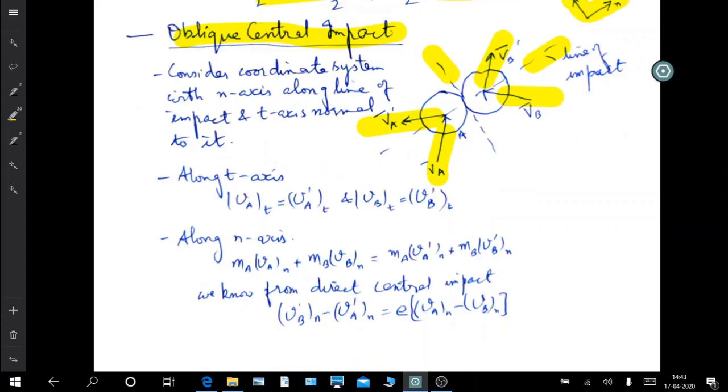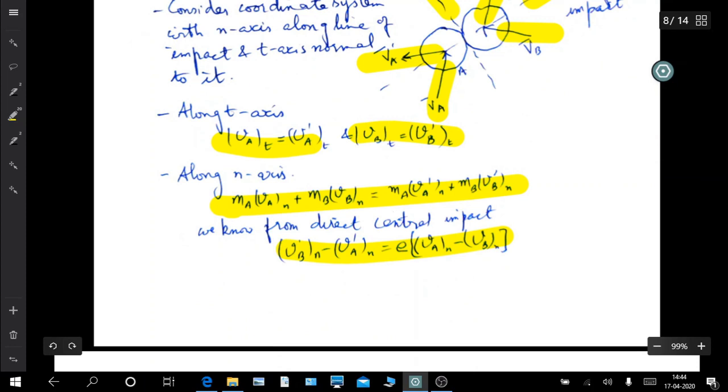Now along T, the velocities are the same, the initial and the final velocities. And along N, this is the moment balance, and from direct central impact, we have this relationship. So using these three equations, we can solve for oblique central impact.